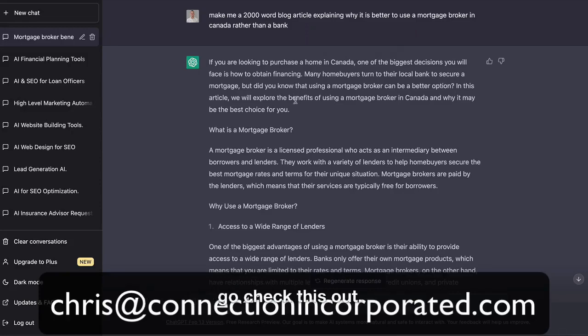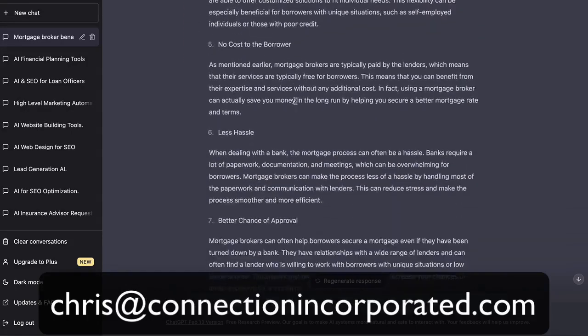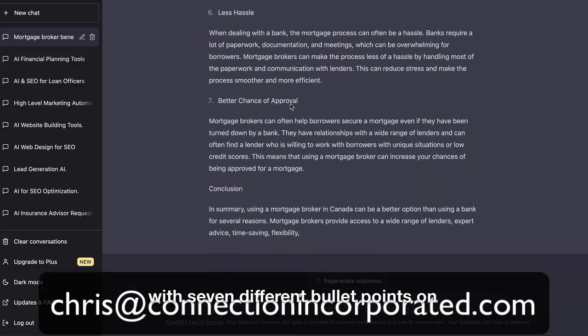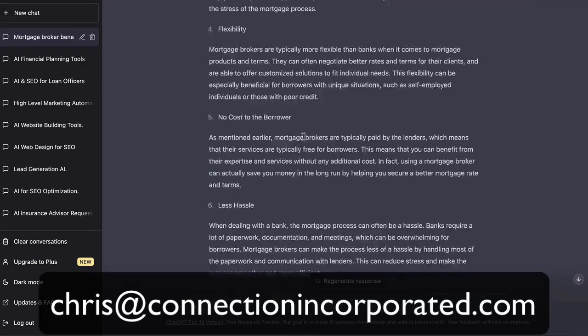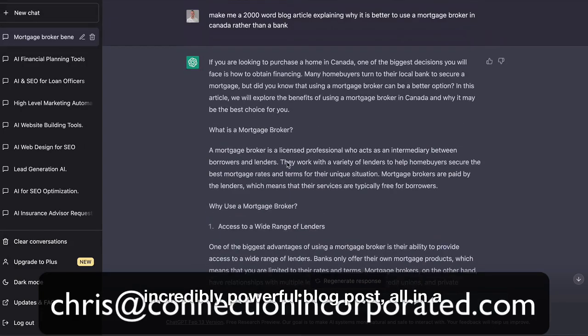Before we go, check this out. So it has literally produced an article with 7 different bullet points on why to use a broker rather than a bank. And now what we can do is we can take each of these sections and get them to expand on each section and come up with an incredibly unique, incredibly powerful blog post, all in a matter of seconds. Very cool stuff.